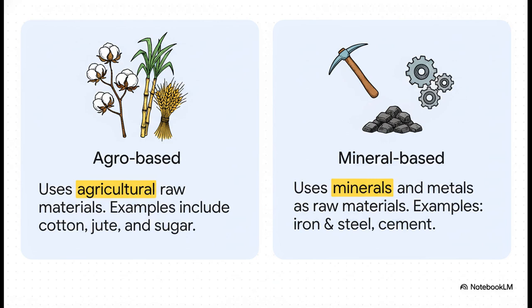It's quite simple, really. On one side, we have agro-based industries. As the name suggests, they use raw materials from agriculture, like cotton, jute, or sugar. On the other side, we have mineral-based industries. These industries use minerals that we dig from the earth, like iron ore for steel or limestone for cement. Got it? Agro-based and mineral-based.